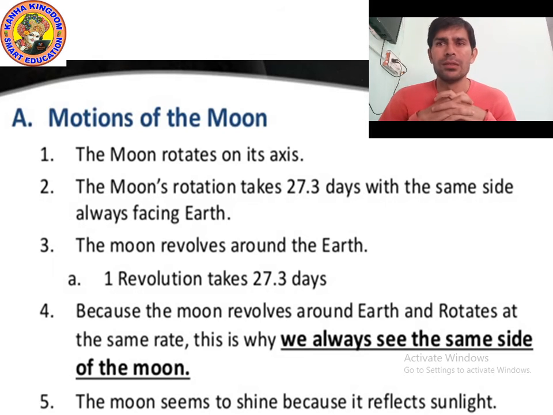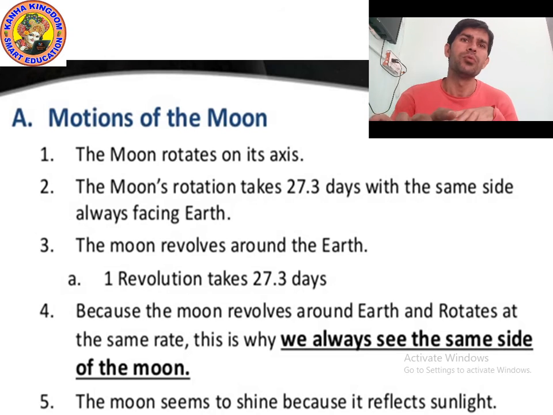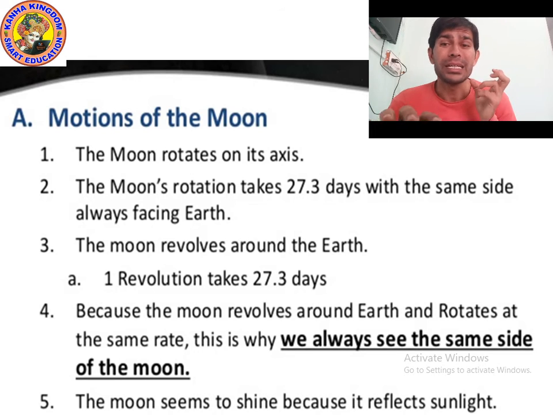Okay, because the moon has a rough surface. Actually, the moon has a rough surface, and there are many mountains also present on the moon. So that's why it reflects the light because of its rough surface. It reflects in all directions.